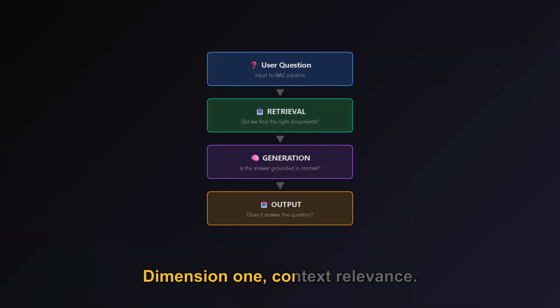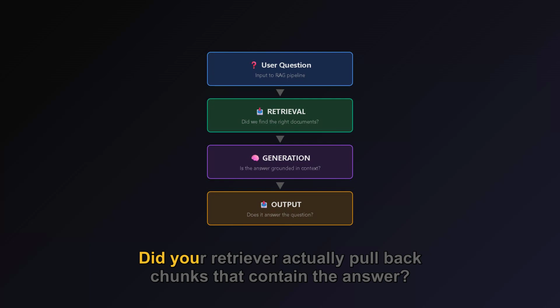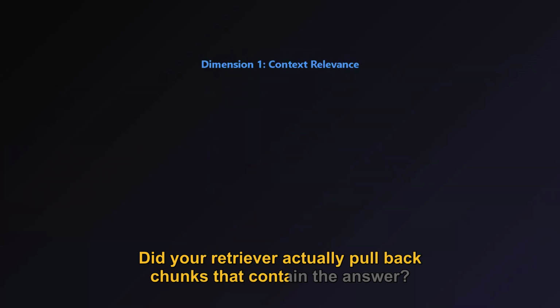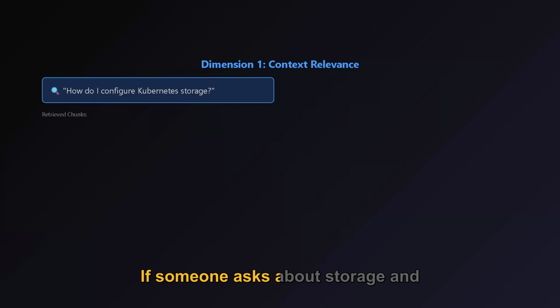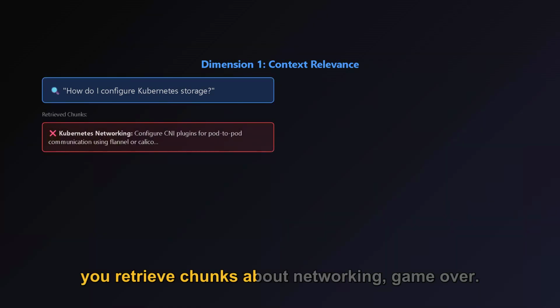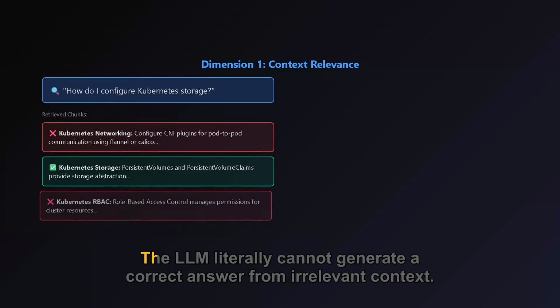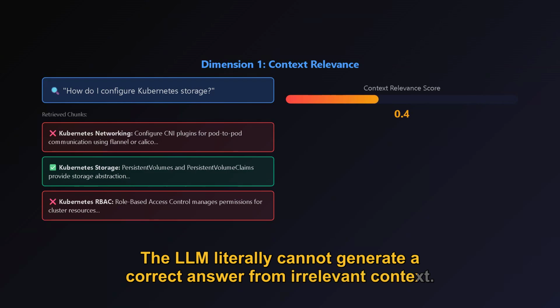Dimension 1, context relevance. Did your retriever actually pull back chunks that contain the answer? If someone asks about storage and you retrieve chunks about networking, game over. The LLM literally cannot generate a correct answer from irrelevant context.